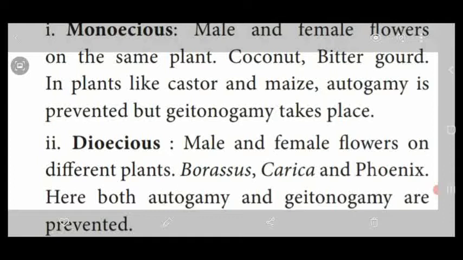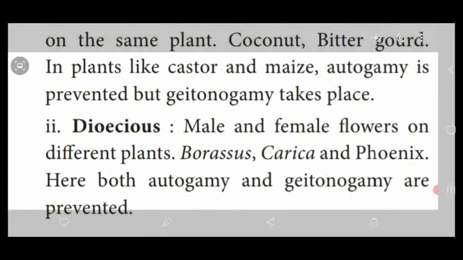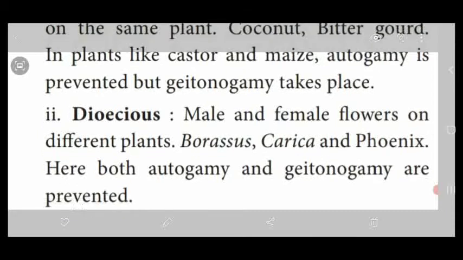Carica, papaya, and phoenix are the different types of plants which show the dioecious type of mechanism. Here, this dioecious condition shows both autogamy as well as geitonogamy. Autogamy means what is that one? Xenogamy is the other name. Okay? So autogamy as well as geitonogamy are possible in the dioecious type of plants.